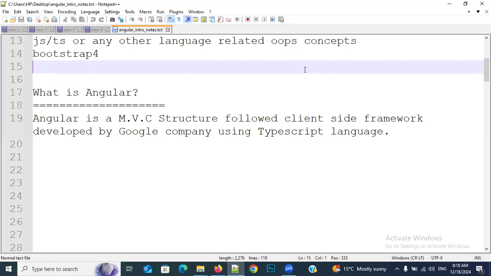Now, after that, what type of technology is it? Client-side technology. In our software industry, we have two types of technologies: client-side technologies and server-side technologies. Then what is the difference between client-side technologies and server-side technologies?